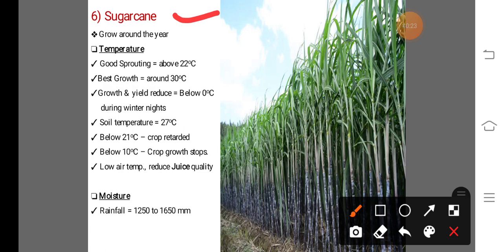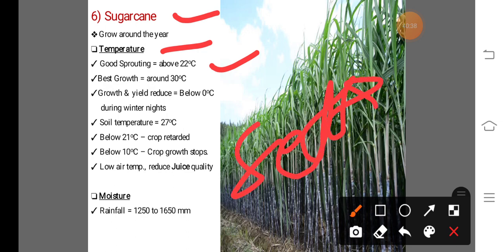In case of the climatic requirement, the temperature requirement of the sugarcane crop, for good germination of the sugarcane seeds near about 22 degrees Celsius temperature is essential. And for the best growth of the crop, around 30 degrees Celsius temperature is required.